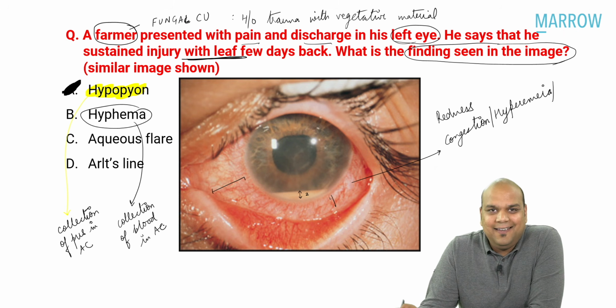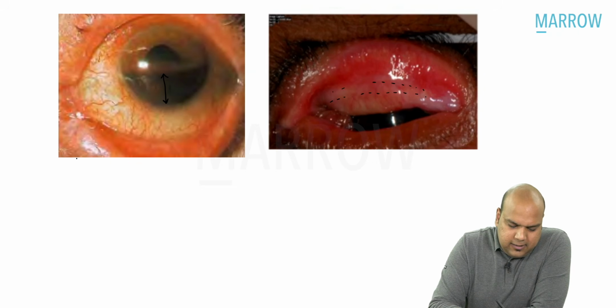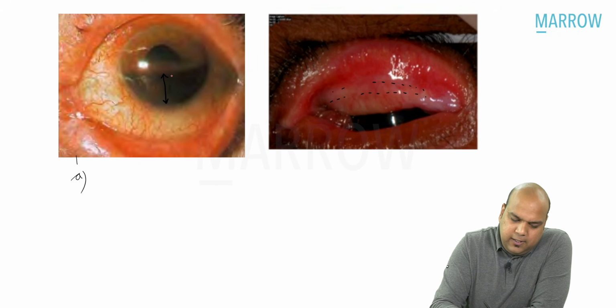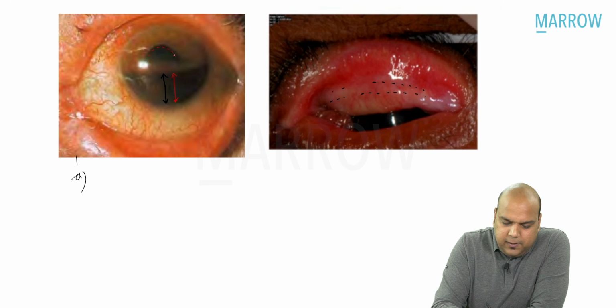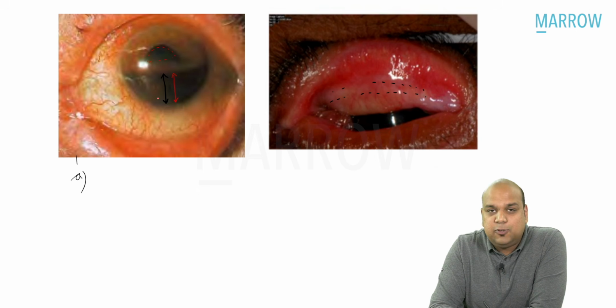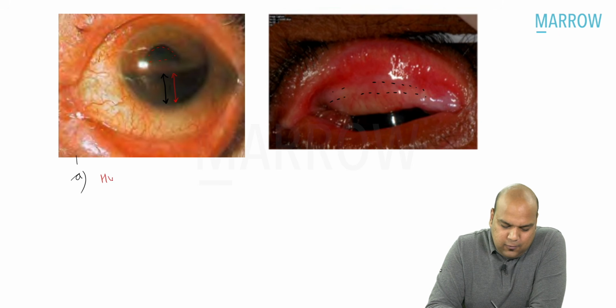Yes or no? Yes. If you have not seen a hyphema photograph, let me show you a hyphema photograph also. Let us see image A, everybody. In image A, what are we able to see, everybody? We are able to see this large area, everybody. We can see pupil only superiorly. We cannot see any iris tissue here. Dark brown or dark red color, everybody. Collection of blood.